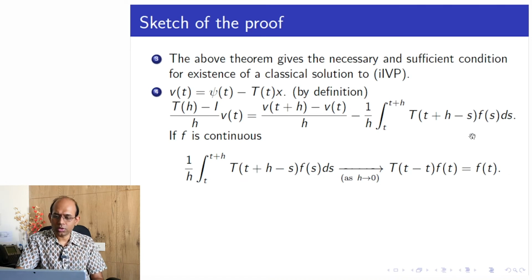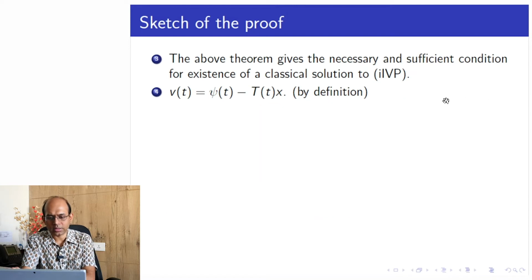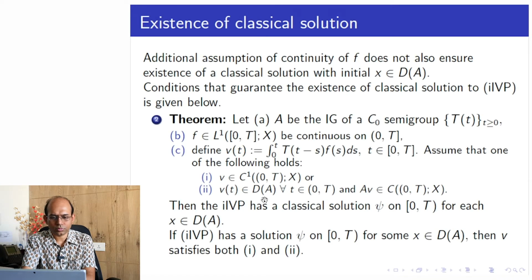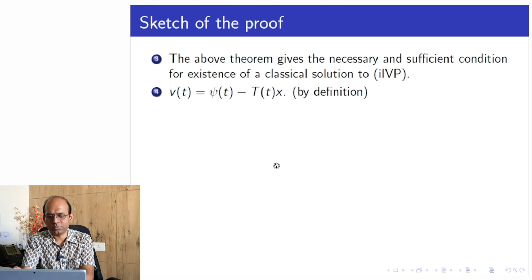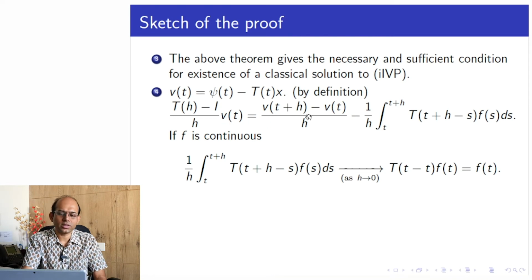So this whole part becomes f of t. Now, since this limit exists, and either of these two limits exists from the earlier assumption, either of these would give that the limit exists.